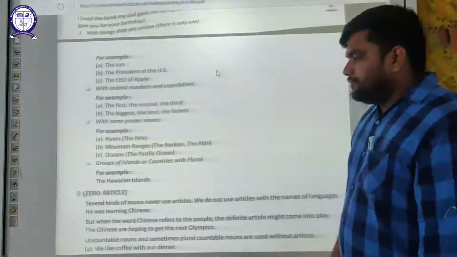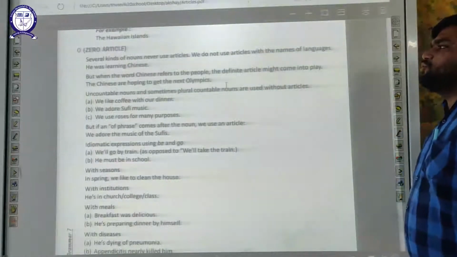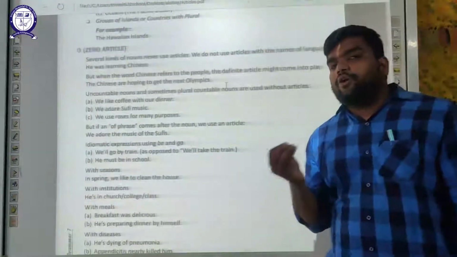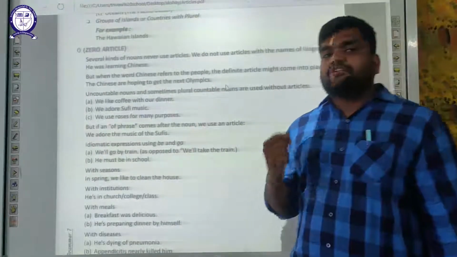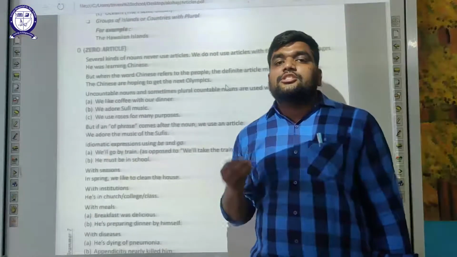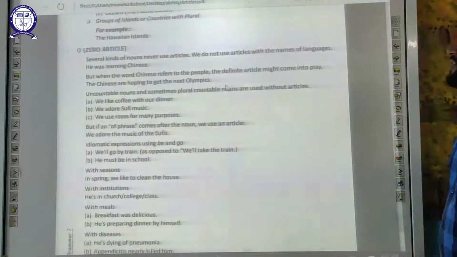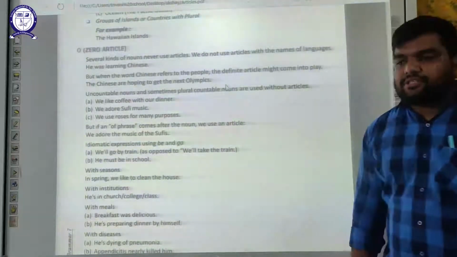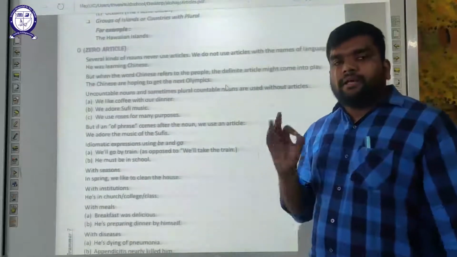Moving on to the zero article. Several kinds of nouns never use articles. We do not use articles with the names of languages. For example, he was learning Chinese. Chinese is a language, or you can say Mandarin also. But when the word Chinese refers to the people, the definite article comes into play. When we are talking about the people of China, we say the Chinese people. Similarly, for India, the Indian people.